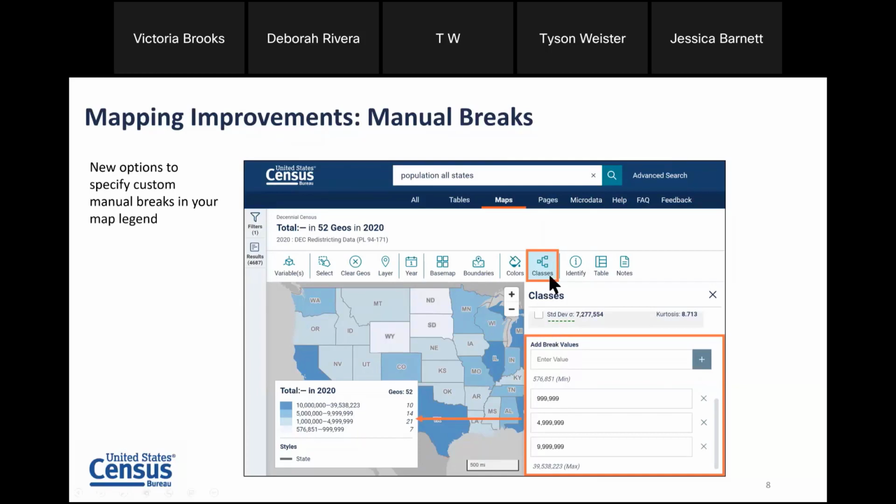And notice that there's a couple ways that you can go about updating these breaks in your legend. When you click the classes button at the top of the map, that has existed before. What you'll notice when you scroll down is that there are text boxes, and you can edit any of the middle ranges in your text box. The minimum and maximum values are populated automatically, but everything else is fully adjustable and customizable to your needs.